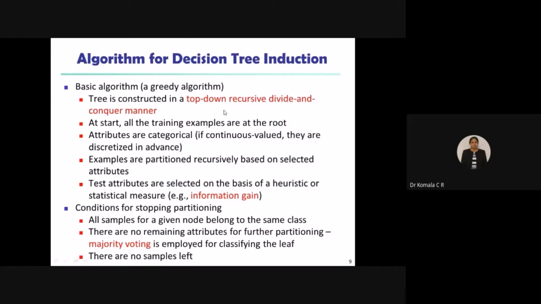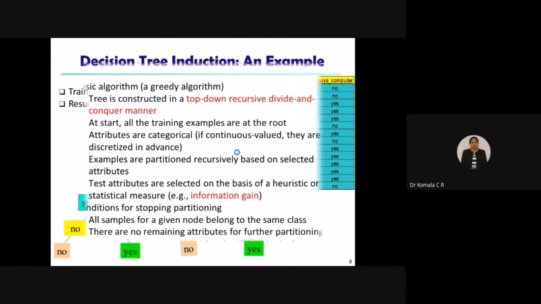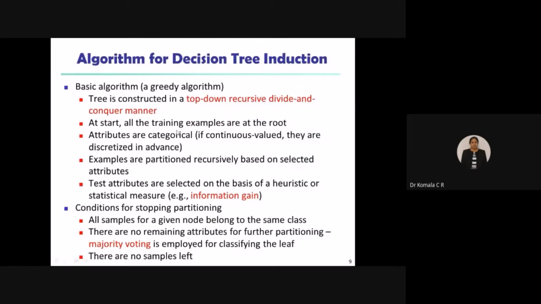So, top-down approach, right? At start, all the training examples are at the root. Whatever root node you take, that is one of the attributes here. So based on the age group only, further attributes are going to be analyzed, right? So based on that, you consider the name of the root node. Attributes are categorical. If continuous-valued, they are discretized in advance.